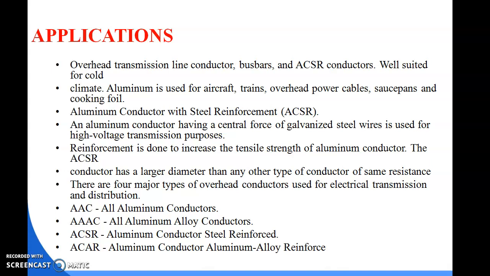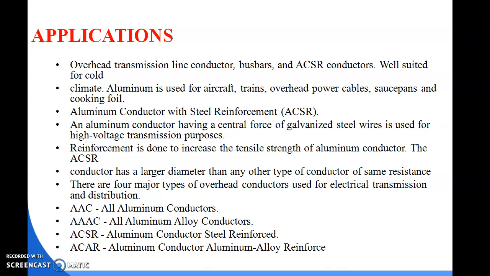Aluminum conductor with steel reinforcement is called ACSR. What is the full form of ACSR? Aluminum conductor steel reinforced. An aluminum conductor having a central core of galvanized steel wire is used for high voltage transmission, and the reinforcement is done to increase the tensile strength of the aluminum conductor. The ACSR conductor has a larger diameter than any other type of conductor of the same resistance.